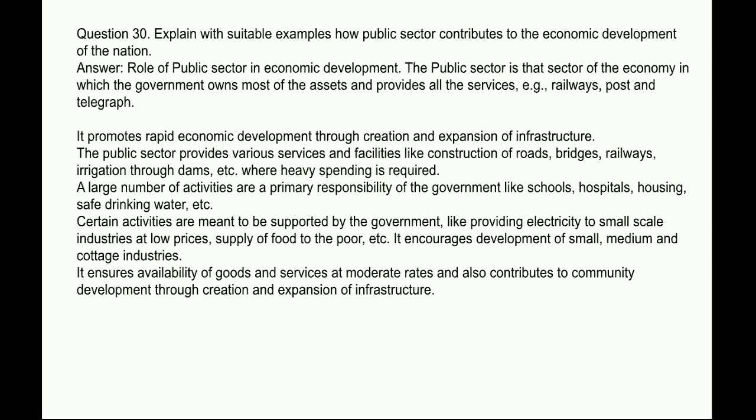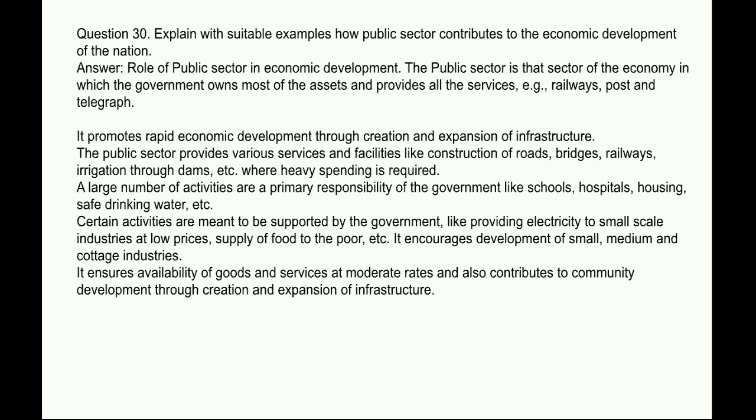Next question. Explain with suitable example how the public sector contributes to the economic development of the nation. Answer. Role of the public sector in economic development. The public sector is that sector of the economy in which the government owns most of the assets and provides all the services like railways, post and telegraph. It promotes rapid economic development through creation and expansion of infrastructure. The public sector provides various services and facilities like construction of roads, bridges, railways, irrigation through dams, etc., where heavy